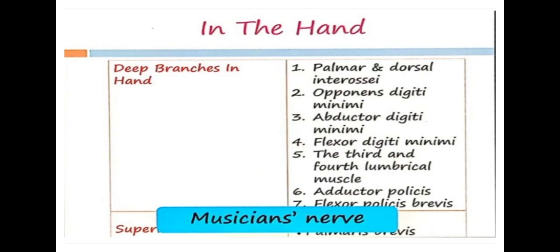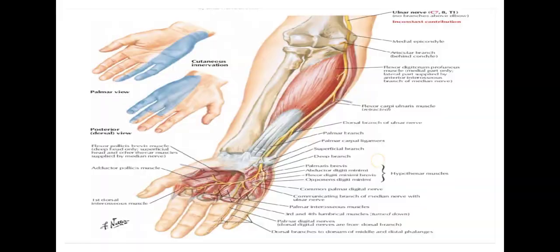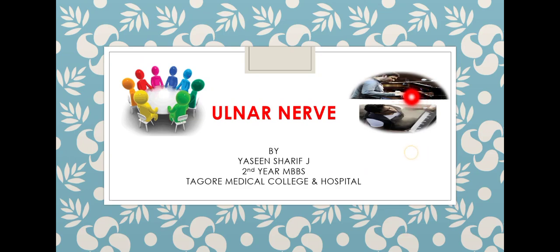So why is the ulnar nerve called the musician's nerve? Because it supplies all the intrinsic muscles of the hand, predominantly 95% of the intrinsic muscles of the hand. These muscles help in intricate fine movements, any hand movement. If you see a music director, Mr. A.R. Rahman or Yuvan Shankar Raja, or anybody.